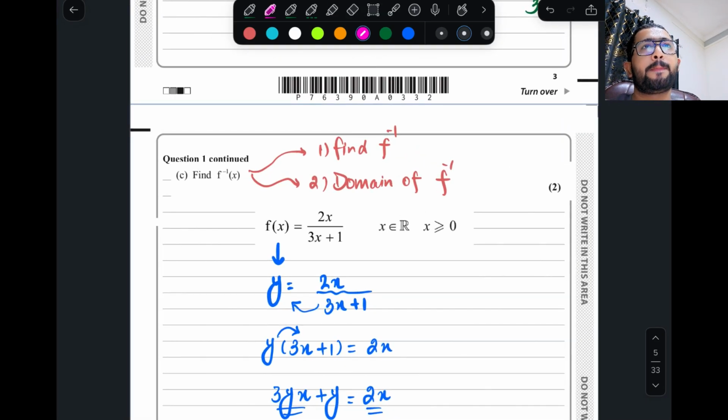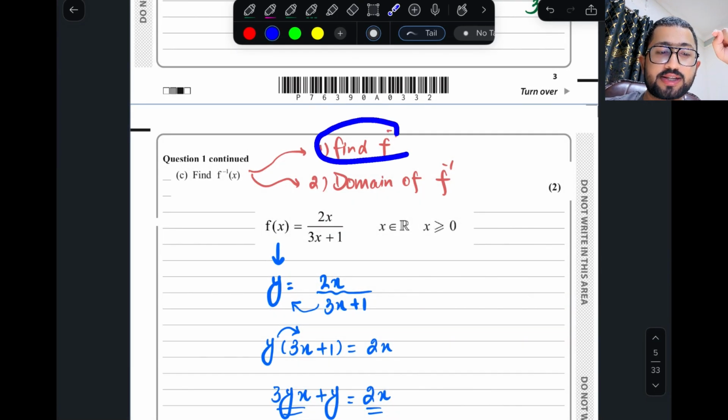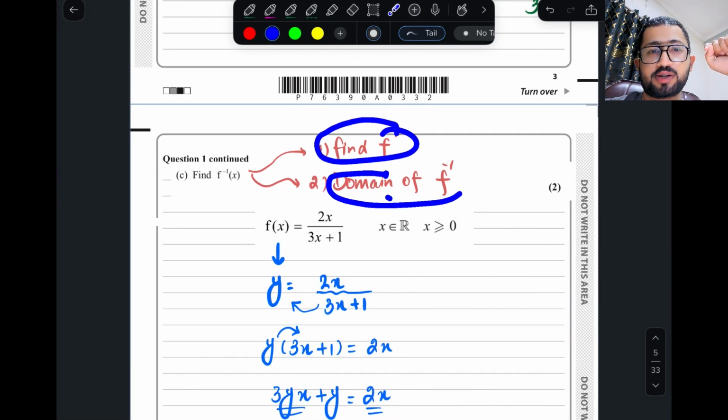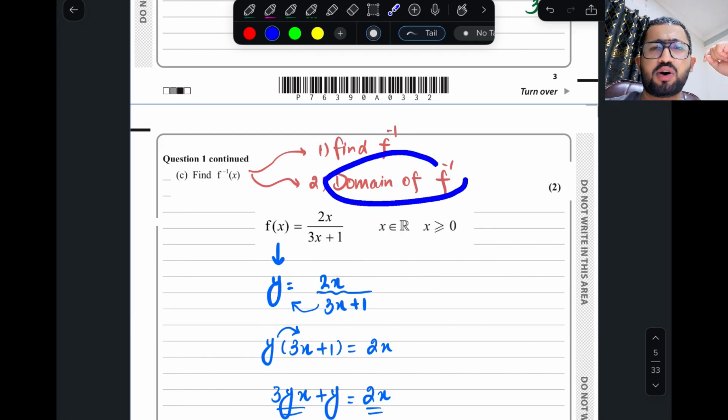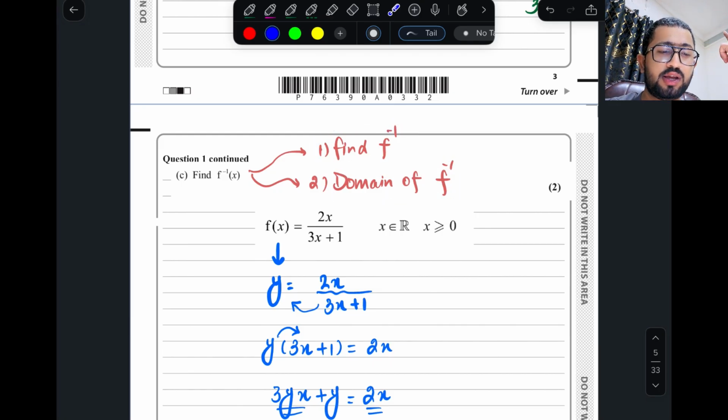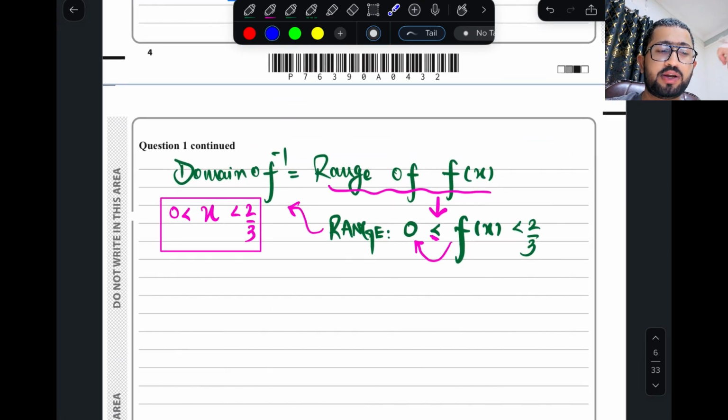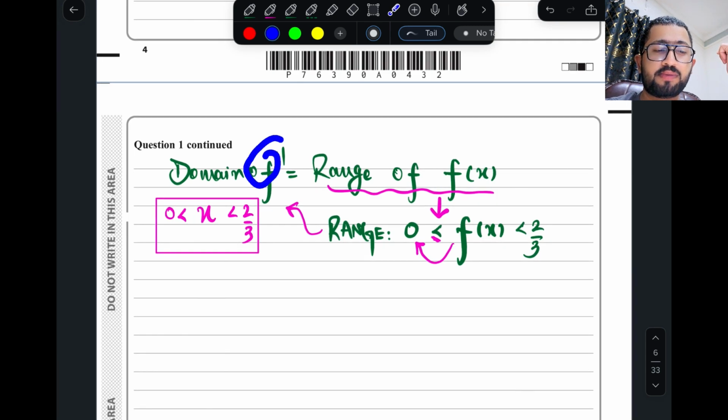Remember, whenever the question is find f inverse, how many things do you have to do? There are two things you have to do. The first one is find the inverse. The second step is find the domain of f inverse. How to find the domain of f inverse? The steps will always remain the same. Whenever you want to find the domain of f inverse, it will become the range of the original function.